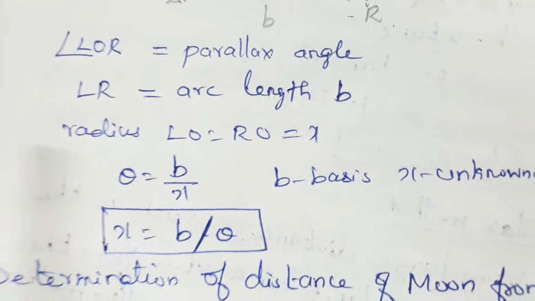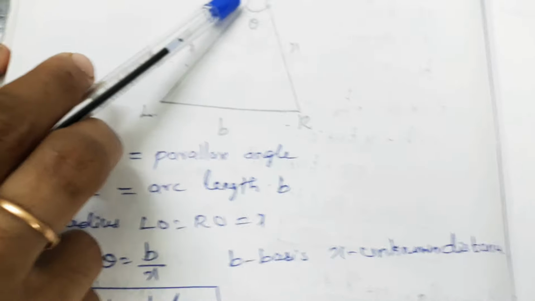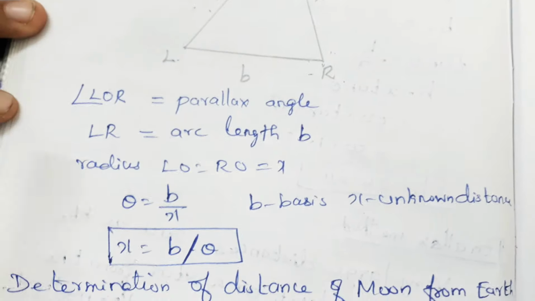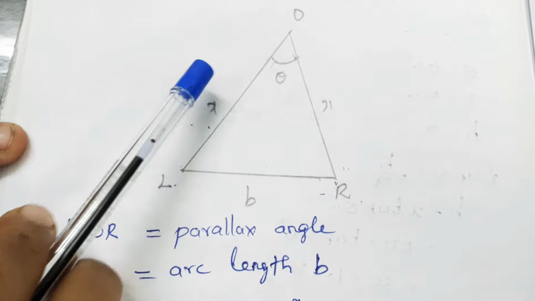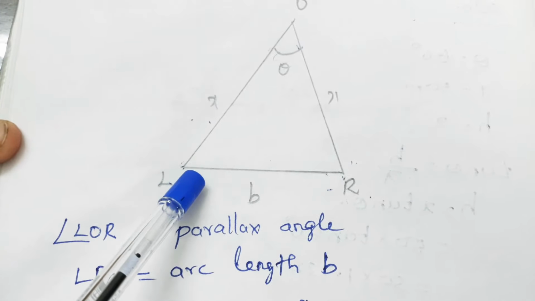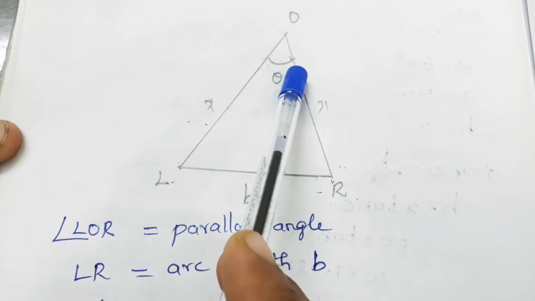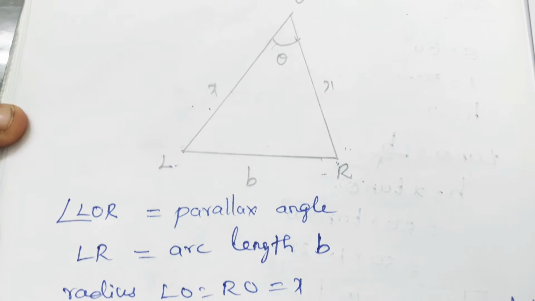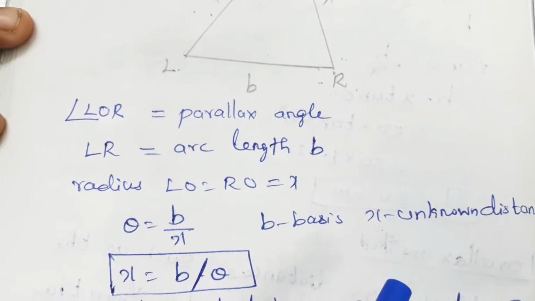By using a mathematical expression, theta can be written as B by X. For a very small angle theta, we can write sin theta as opposite side by hypotenuse, so sin theta can be equated to theta. The small value of theta can be written, from this diagram, as B by X. So theta is equal to B by X, where B is the basis and X is the unknown distance.